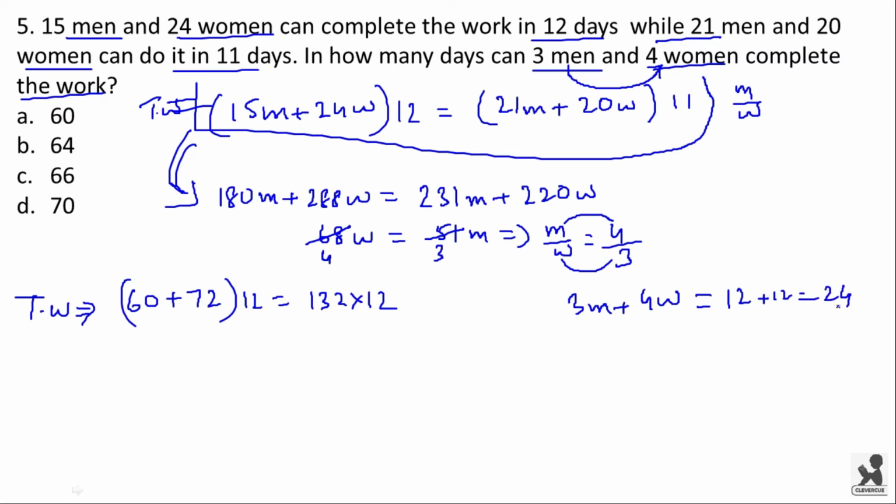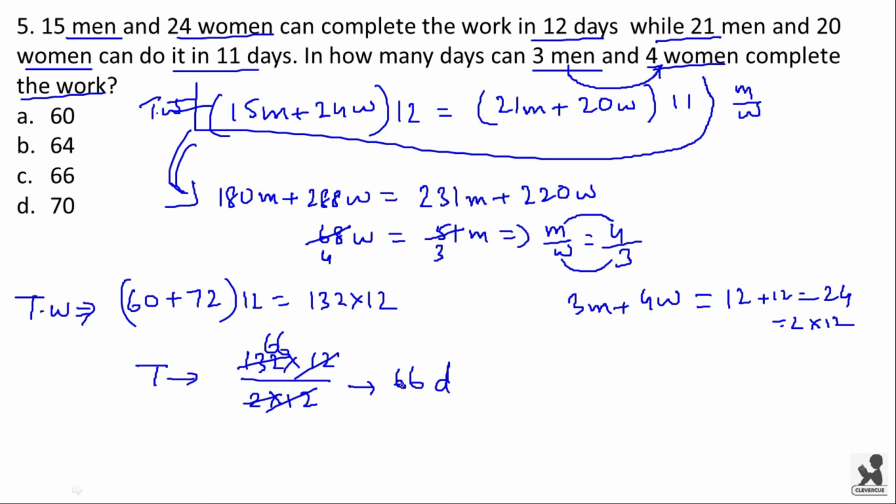We have 24, or 2 into 12. Now the time taken by them will be 132 into 12 divided by 2 into 12. 12 and 12 get cancelled and 2 goes 66 times into 132. So the answer is 66 days. Option C is the right answer.